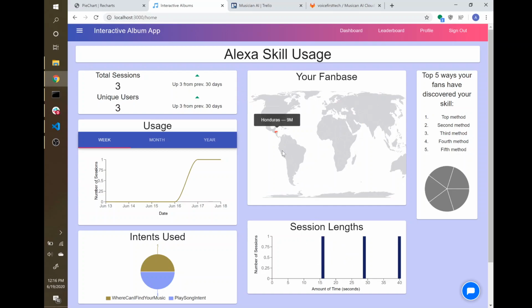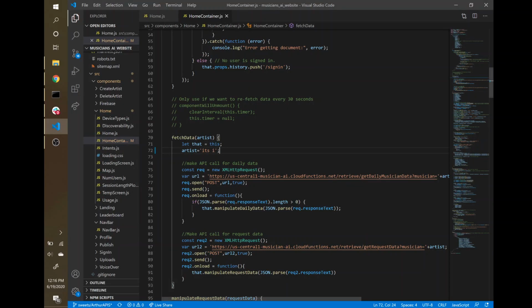We don't have data to fill this map yet, but when we do, it'll show where people are using their skill from, and so they can kind of see where their fan base is. And over here, we also don't have the data for this yet, but it'll show them the top methods of where people find out about their skills. So we'll have some method of finding that out, whether it be clicks of a link sent to their Twitter, Facebook, Instagram, and whatnot.